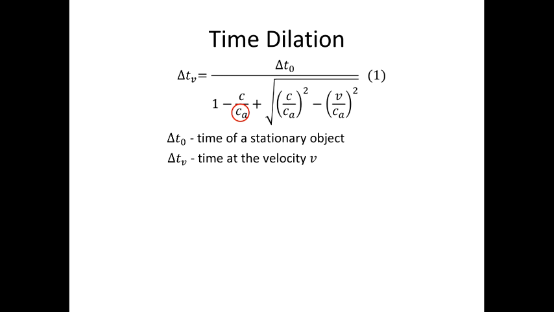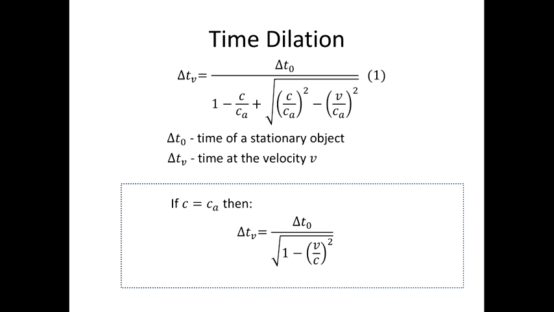For example, the speed of light in glass is different from the speed of light in air or in vacuum. Generally speaking, the maximum speed of any particle or electromagnetic wave depends on the size of the surrounding space cells, but the speed of space absorption is always the same. We can get the well-known Einstein's formula for time dilation from equation 1, only if we assume that in certain conditions the speed of light is equal to ca.